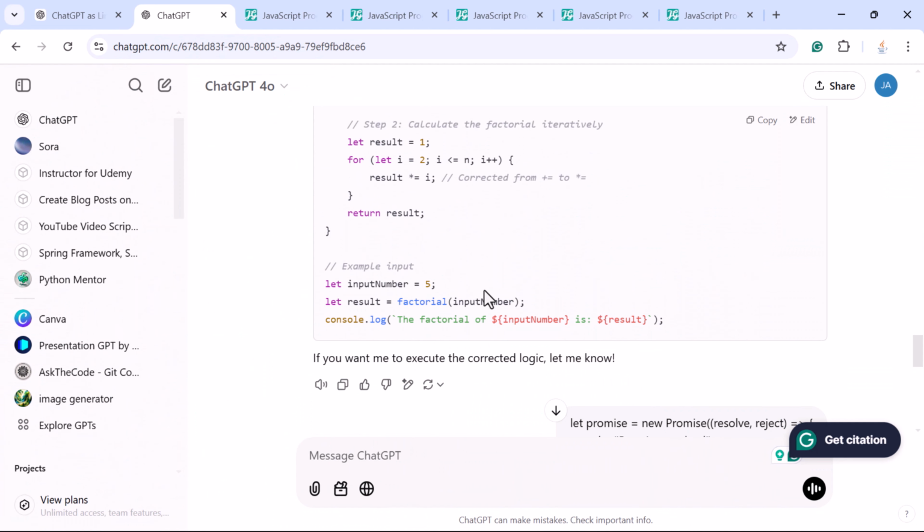And that's it for today's video. We have explored how ChatGPT can act as a JavaScript console, from executing basic commands and programs. So this is an amazing tool for learning, debugging, and experimenting.